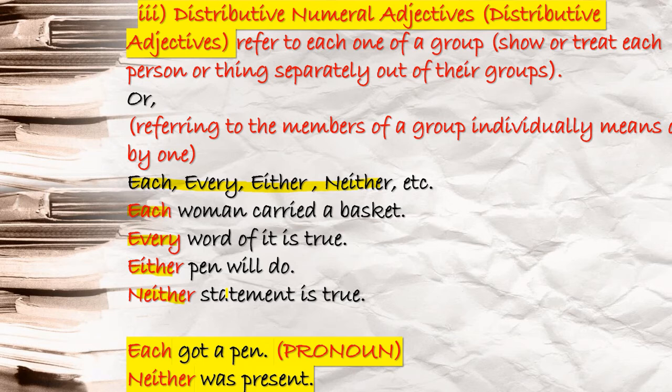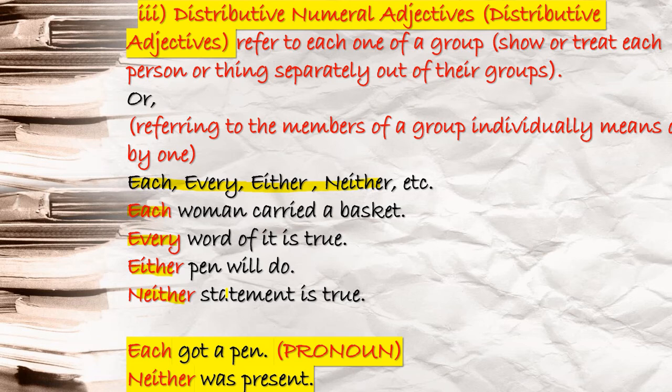But one thing that you have to understand is that these words, each, every, either or neither, are followed by singular countable nouns. Each woman, every word, either pen, neither statement, and at the same time a singular verb also. This is what you have to keep in your head. You should not use the plural form of nouns or the plural form of verbs. If you do, it will be a blunder, a mistake.